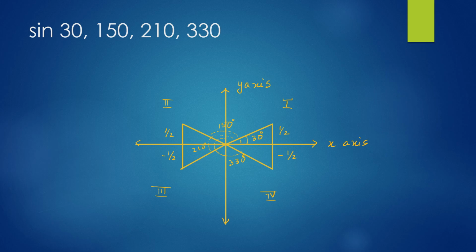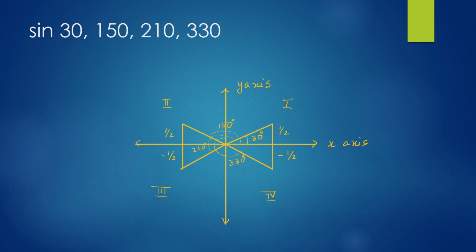Now let's look at sine 330 degrees, and it falls in the fourth quadrant. It is a mirror image of 30 degrees but around the x-axis. So again the value of y is negative. So it's minus 1 by 2. Very simple. These are all mirror images of 30 degrees. If it falls in the first and second quadrant, it is positive. If it falls in the third and fourth quadrant, it's negative, because we are taking the value of y for sine.